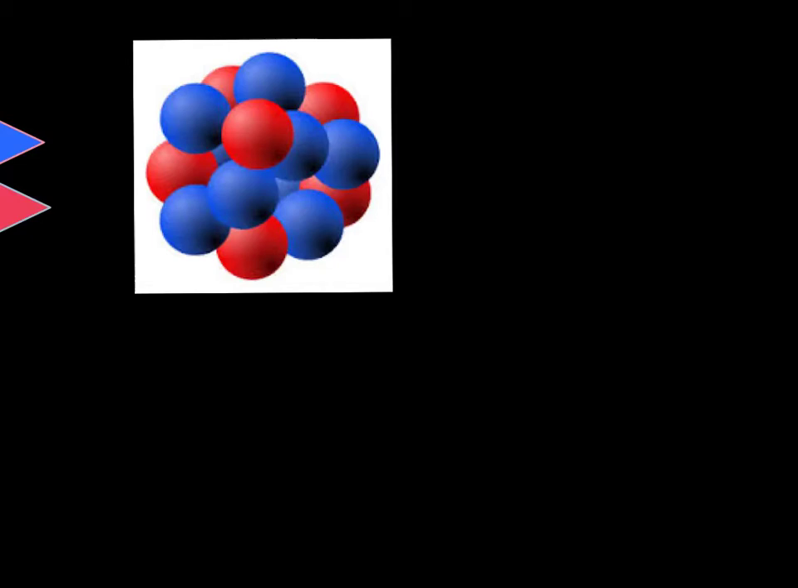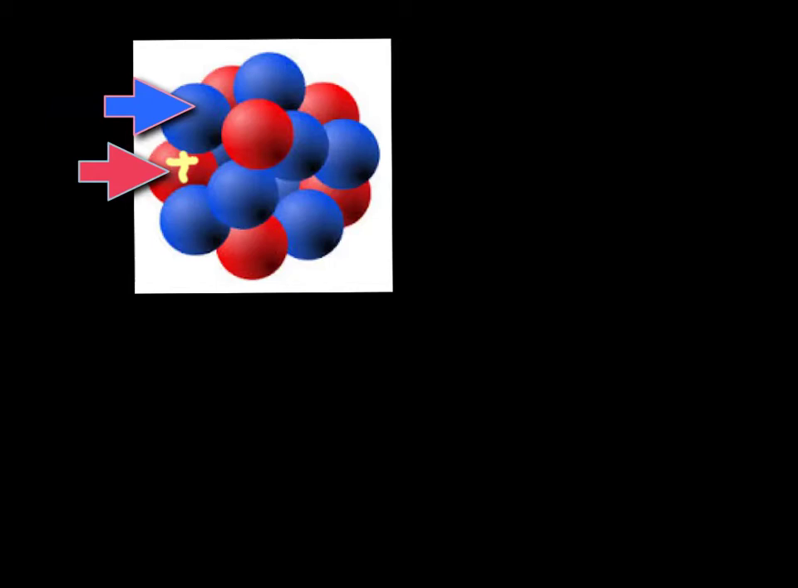So the atom is made up of 3 subatomic particles. 2 of those particles are found in what is known as the nucleus of the atom. And what we see here in this picture is an idea of what the nucleus of the atom may be like. In the nucleus we have protons, which are in red here, and protons have a positive charge, and we also have neutrons. The neutrons, shown here in blue, have a neutral charge.